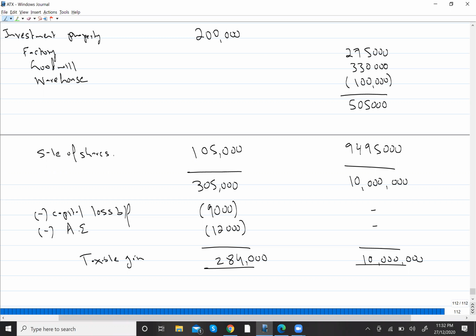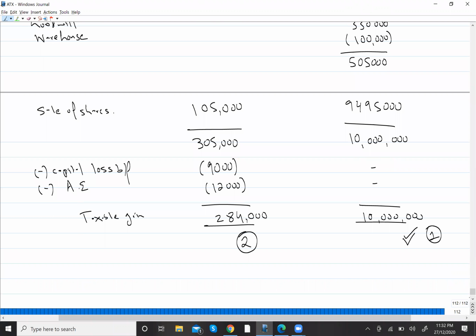Now let us apply the tax. Firstly, we will apply tax on gain qualifying for ER. That means first of all, you need to apply tax on this 10 million, then you will apply tax on gain not qualifying for ER. On this entire 10 million, you will pay tax at the rate of 10%, which is going to be 1 million.